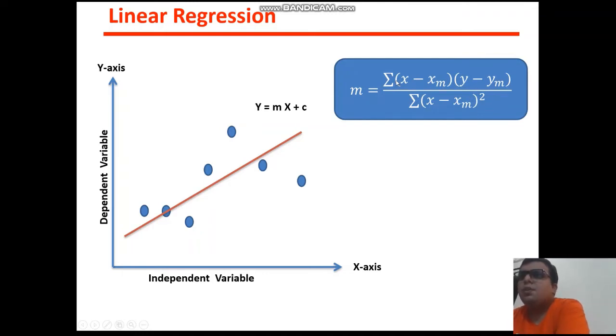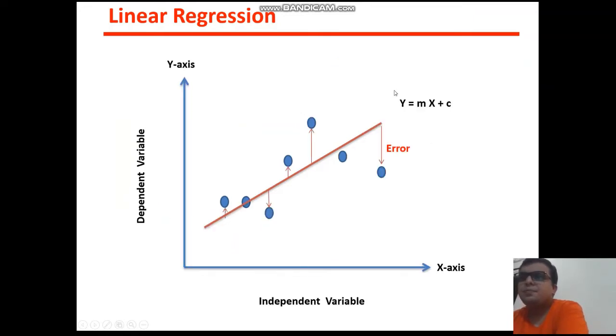Here xi contains all the x coordinates and yi all the y coordinates of all the points. You need to take a summation here, and after that you will get this m. What is xm? Xm means the mean of all the x values, and ym means the mean of all the y values. So this is the formula; you can note it down.